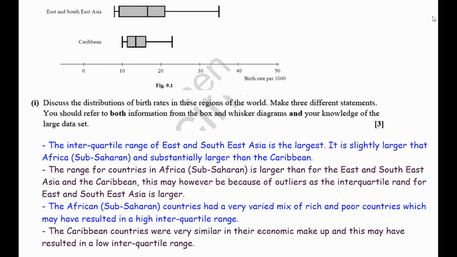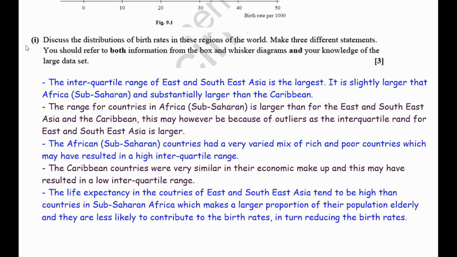Okay, and finally, we can just talk about maybe the life expectancy in East and Southeast Asia, that since they have a much longer life expectancy, a larger proportion of the population are not having children. So the birth rate per 1,000 will be reduced from the fact that there's lots of elderly people in that country. And finally, the life expectancy in the countries of East and South Asia tend to be higher than countries in sub-Saharan Africa, which makes a large proportion of their population elderly. And they are also less likely to contribute to the birth rates, which in turn reduces the birth rates.